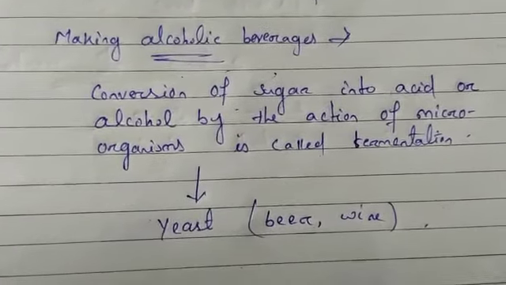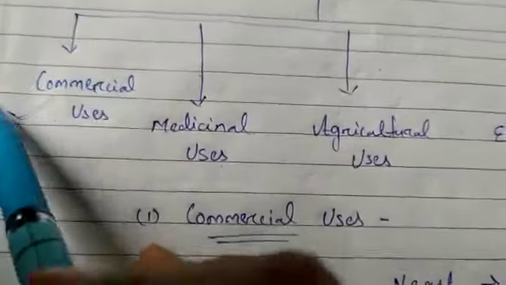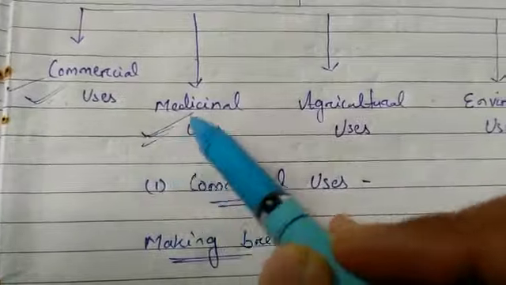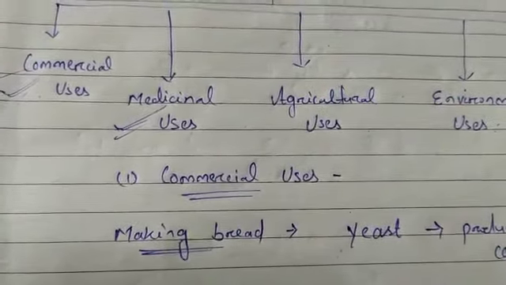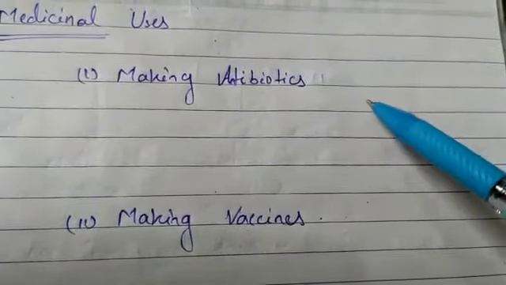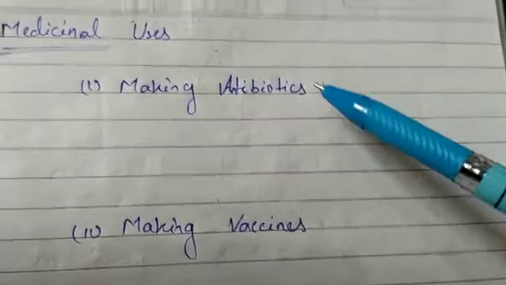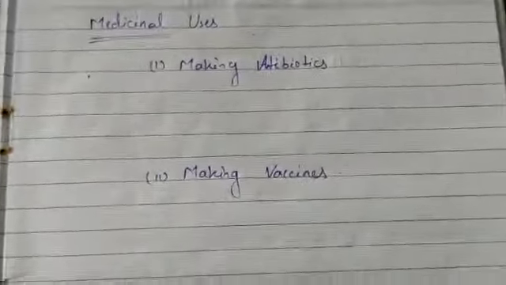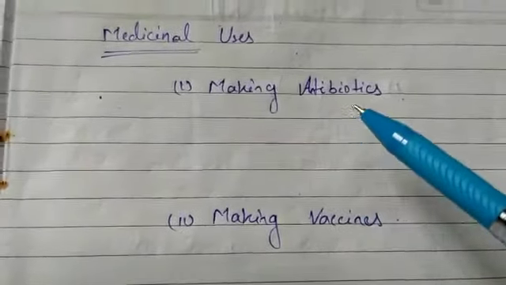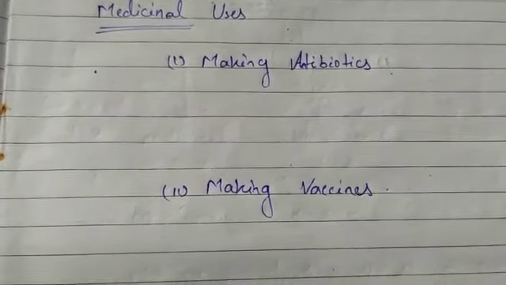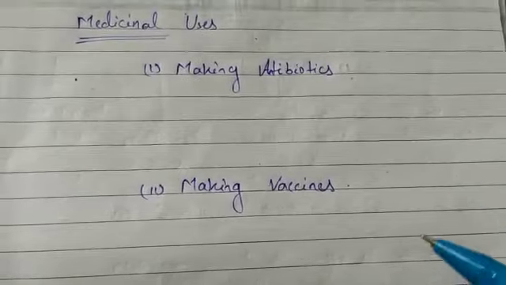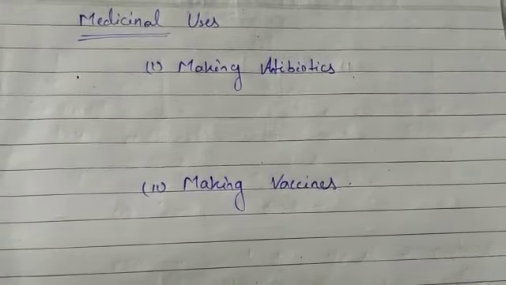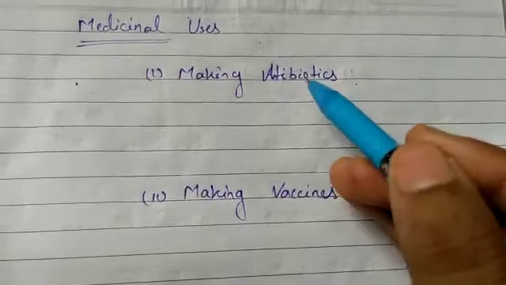Next we will see the medicinal uses. After commercial uses, now we will see the medicinal uses of microorganisms. Medicinal uses can also be classified into two types: making antibiotics and making vaccines. Some are used in making antibiotics and some are used in making vaccines.